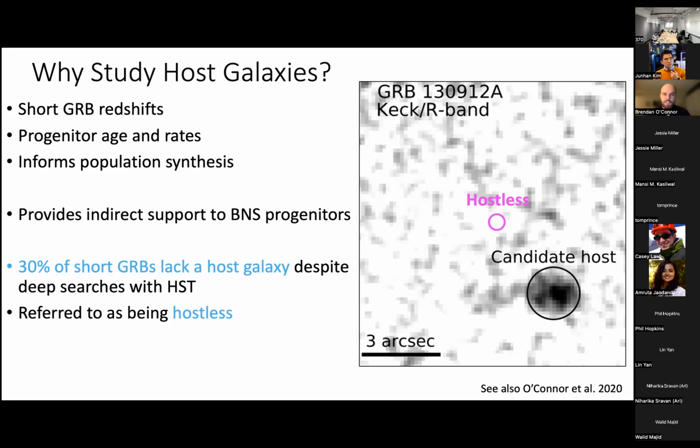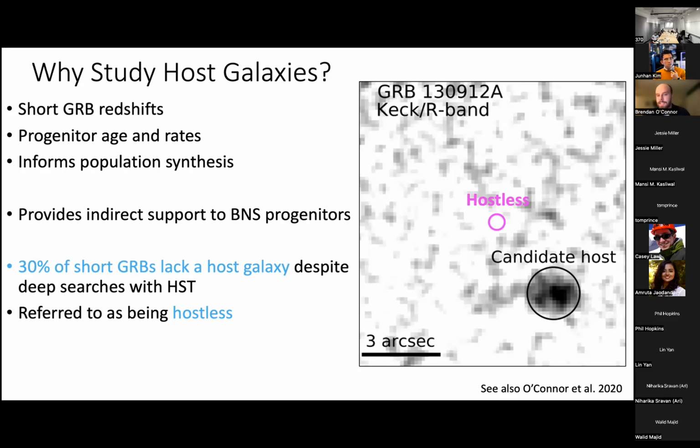But understanding their host galaxy doesn't just give us the redshift, but it also tells us about what type of system formed the gamma ray burst and actually provided indirect support for binary neutron star progenitors well before 170817 occurred. And this is essentially the fact that, one, they were found in both early and late type galaxies. They were found in low and high star forming environments, a low star formation environment being atypical for a massive star progenitor. And they were also being found at large distances from the center of their galaxy, which again is very atypical for a massive star progenitor.